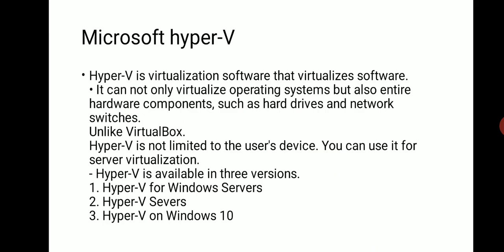Now let us discuss Microsoft Hyper-V. Hyper-V is virtualization software. It can not only virtualize operating systems but also entire hardware components such as hard drives and network switches, unlike VirtualBox. Hyper-V is not limited to user devices. You can use it for server virtualization. Hyper-V is available in 3 versions. The first one is Hyper-V for Windows servers, then Hyper-V servers, and the last one is Hyper-V on Windows 10.